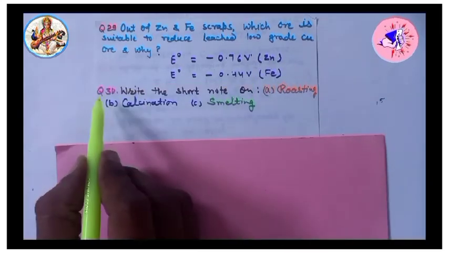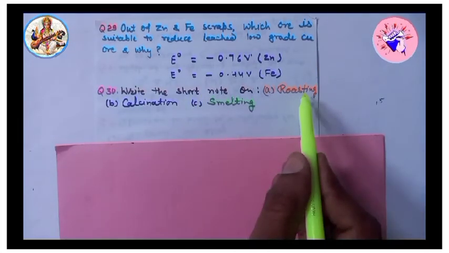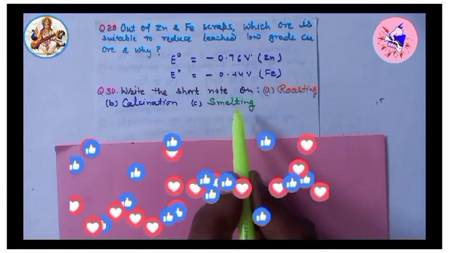Important question. Next and last, question 30. Write a short note on roasting, calcination, smelting. Answer.